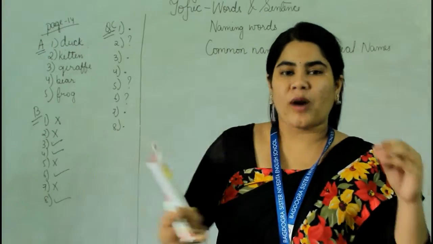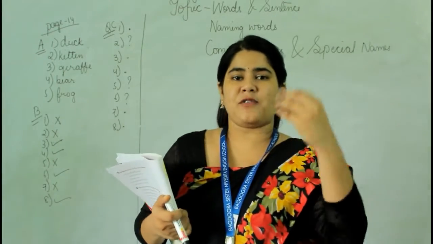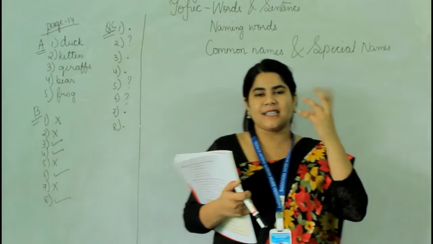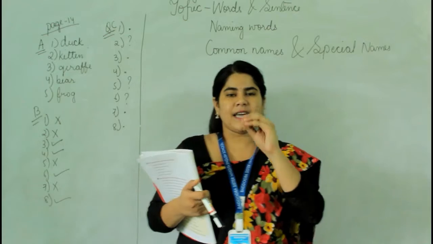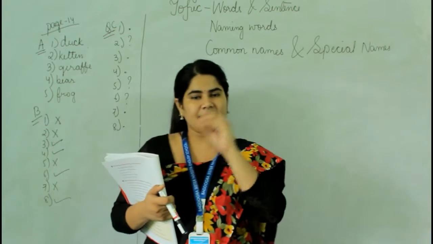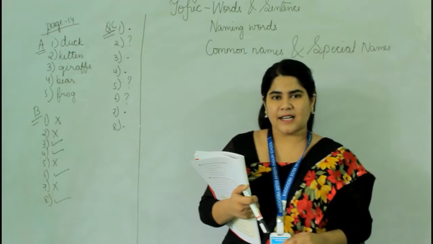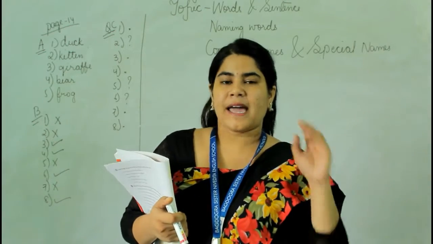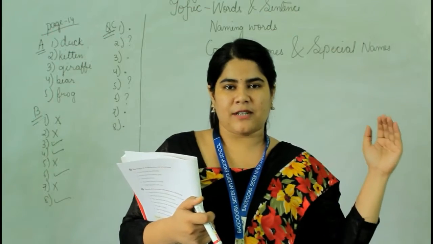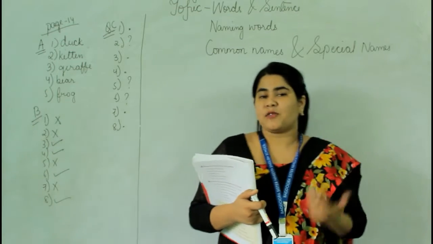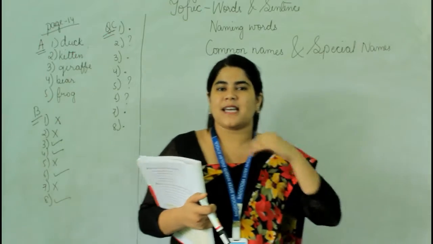So kids, tell me, which one will be correct? If I write the letters in a puzzle way, is that correct? Suppose CAT, the name of the cat is CAT, but I have written CTA as a cat. Is that correct spelling? No, that is wrong. And suppose my name is Rashmi, so I say my name is Rashmi Chetri, okay? This is the correct sentence. But what if I say, my Rashmi name is? This is incorrect, na?